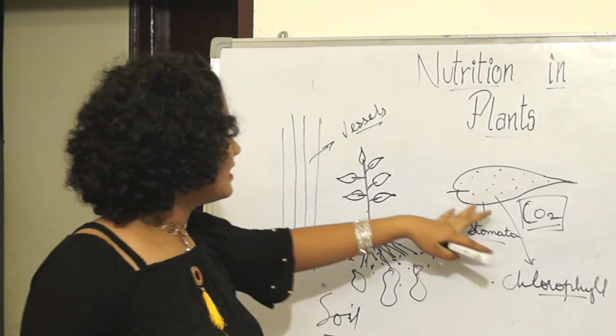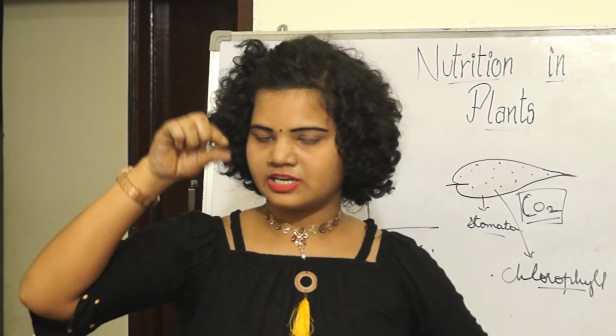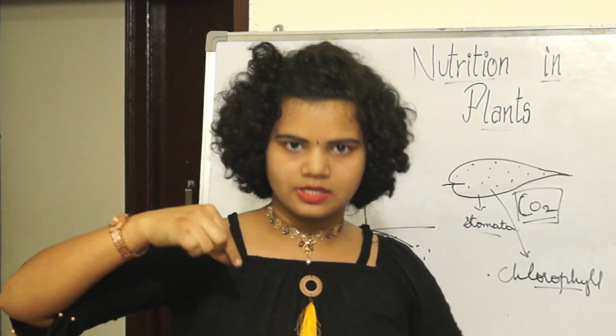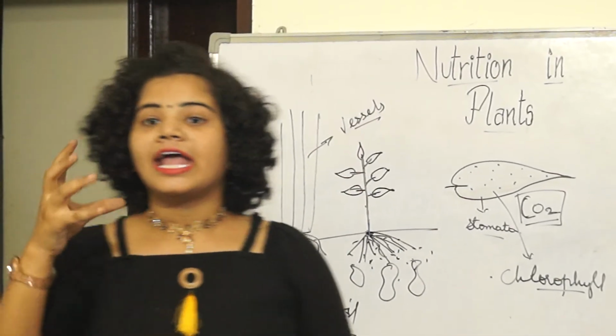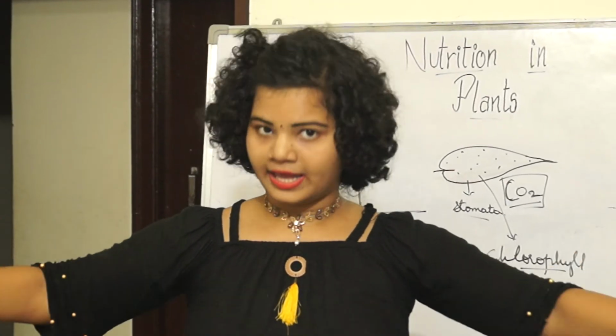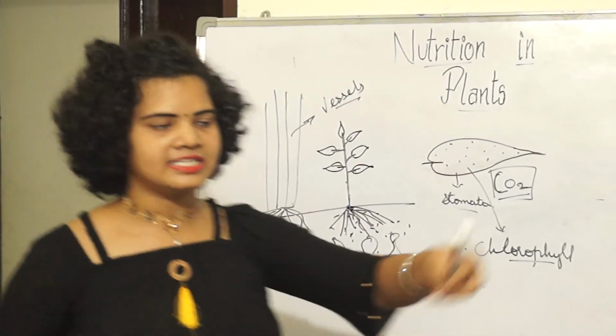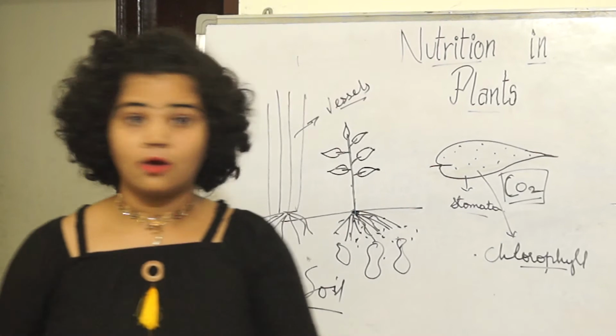On the surface of the leaf you have some stomata, the tiny particles you can see. These stomata help to inhale, or take in, carbon dioxide from the air, and you have chlorophyll, the green pigment present on the leaves. That's why all the leaves around us are green in color.